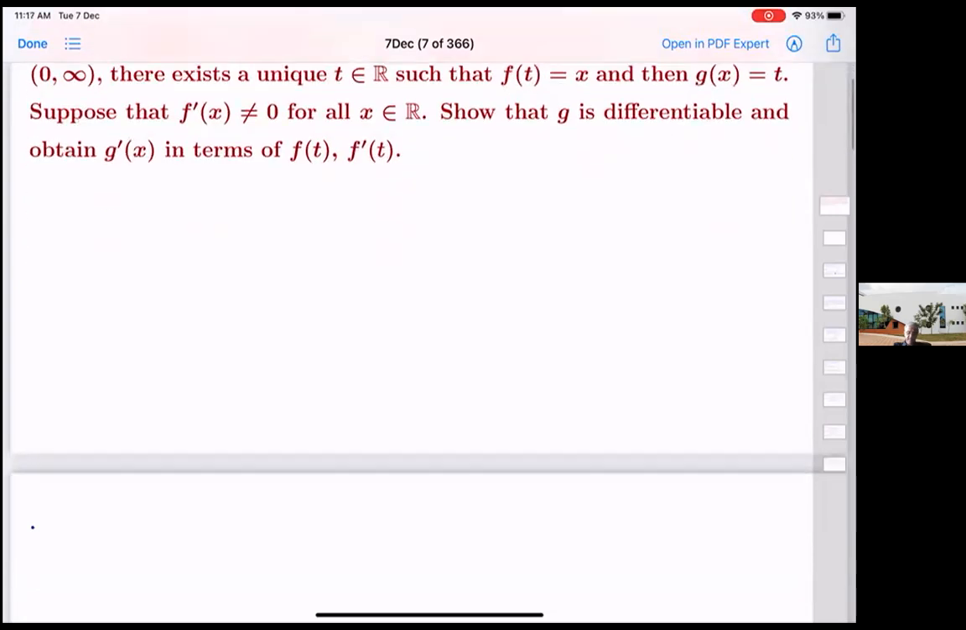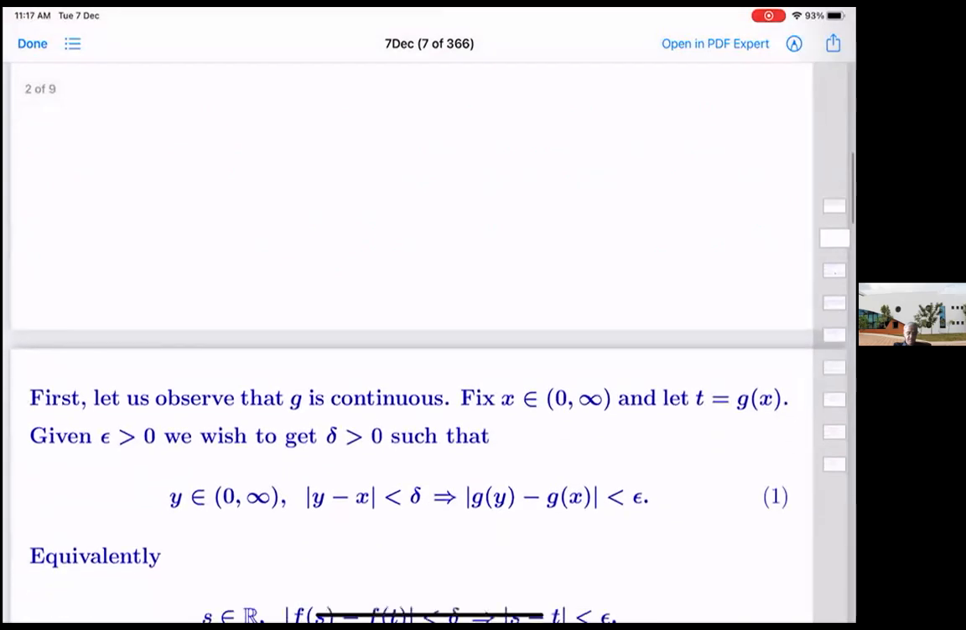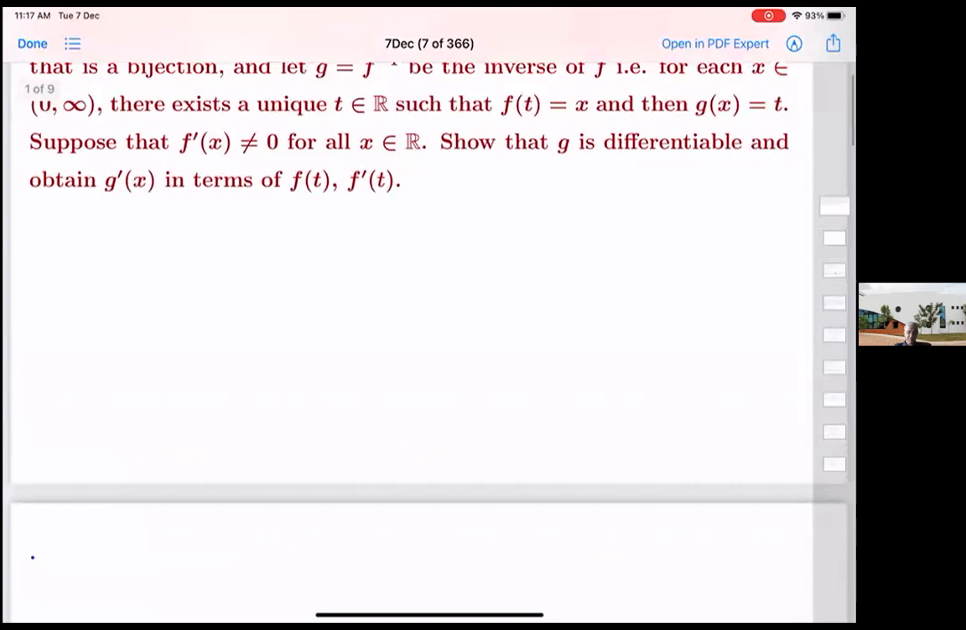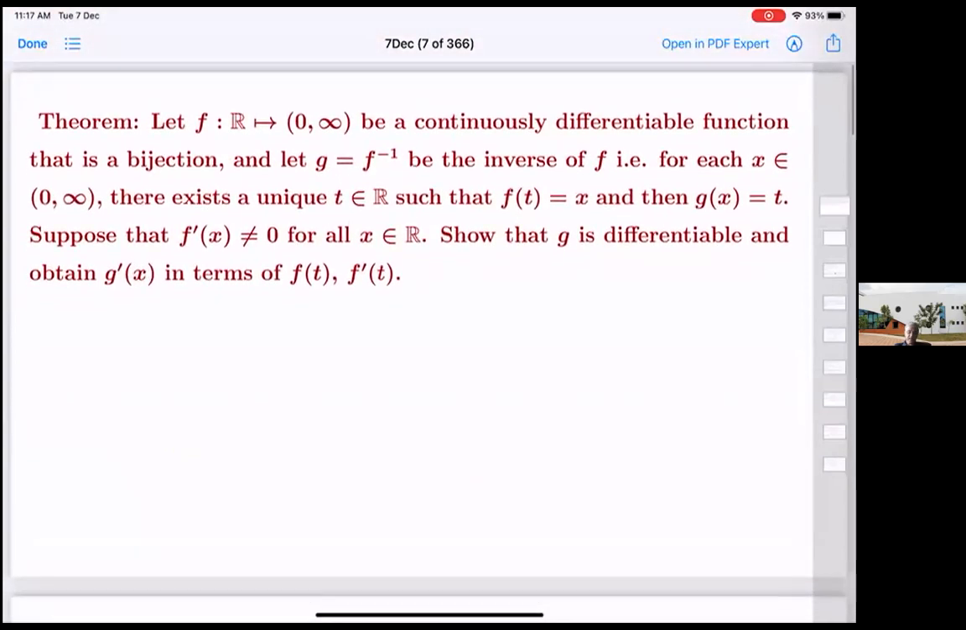The first thing to show is that g is continuous. So that's what I have kept space for here. Before we show that g is differentiable, it's a good idea to first prove that g is continuous, because we'll then use that in our proof.